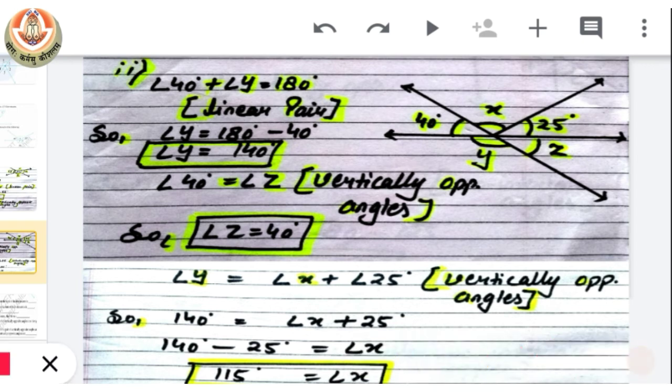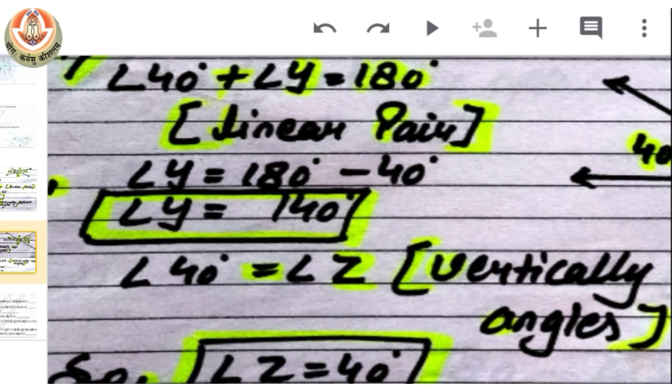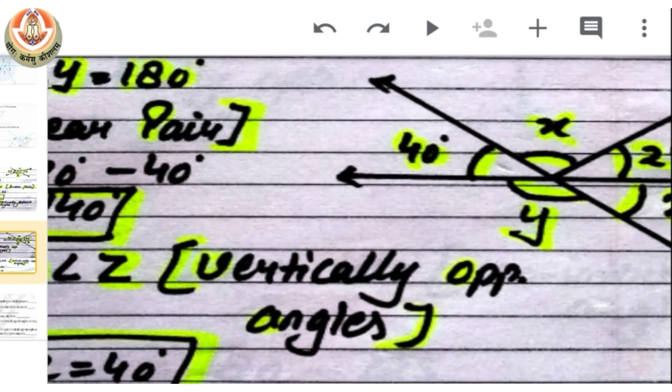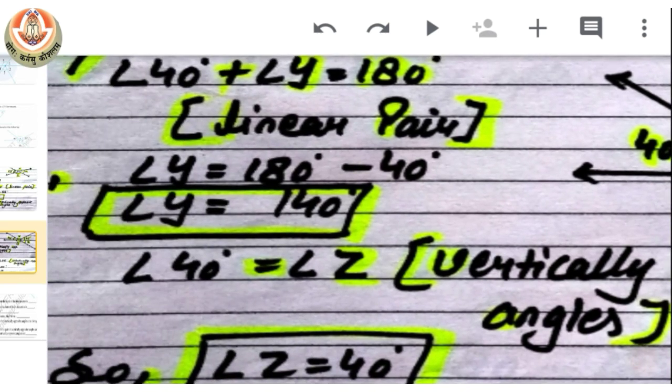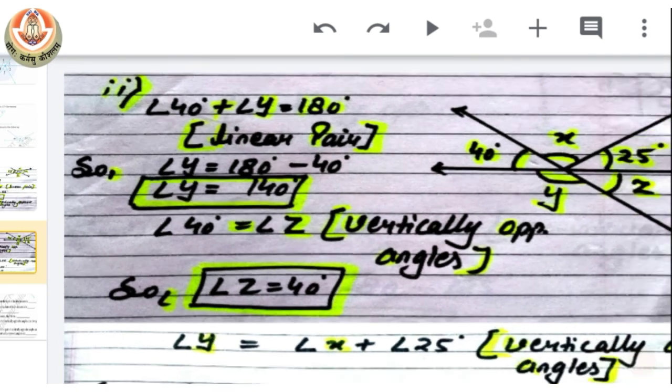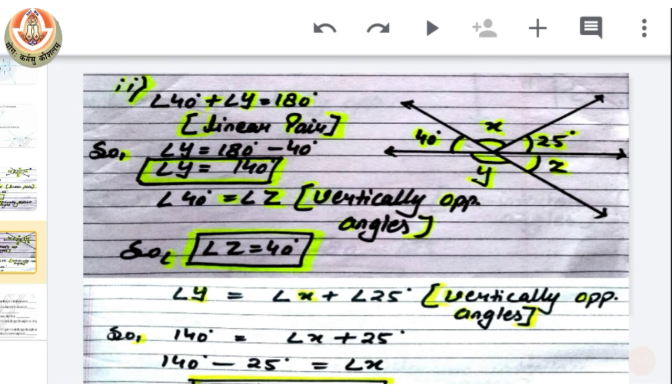As we know that angle y and angle 40 are forming a straight line, when we add them we should have a sum of 180 degrees. So we can easily find the value of angle y: just subtract 40 degrees from 180 because they are forming a straight line, so their sum should be 180 degrees. So when we subtract 40 from 180, we get the value of y. So you can see here we have 140 degrees as the y value. Now you can see in the figure that angle x and angle y are vertically opposite to each other.